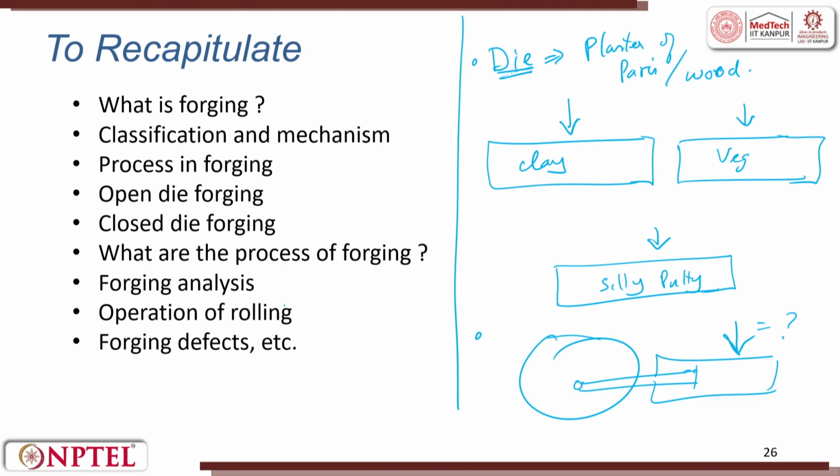In this lecture, we have seen what is forging, classification and mechanism of forging, process in forging, open die forging, closed die forging. Then the different processes of forging, analysis with and without friction, then operations of rolling and forging together. Finally, we have seen the forging defects.